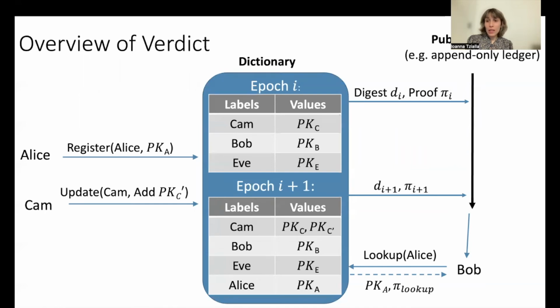Verdict's practicality relies on all the above proofs to be succinct and quick to generate. We achieve this by building a new ZK SNARK that the service uses to generate proofs without incurring high overheads. Also, we design a new SNARK-friendly cryptographic accumulator through which the service represents its state. Both of these contributions are of independent interest, and I will present them briefly.